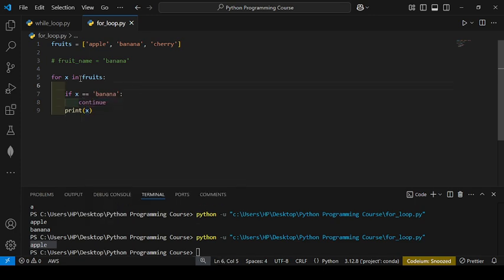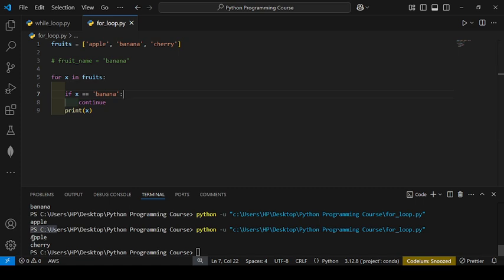It will check for banana, and when it matches, it will stop the current iteration. It will skip the current iteration and allow the next iteration. You will get only the output apple and cherry, sorry, banana is skipped.